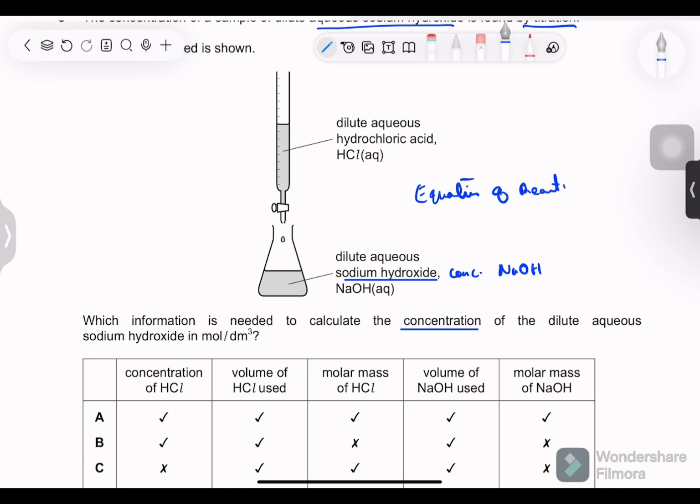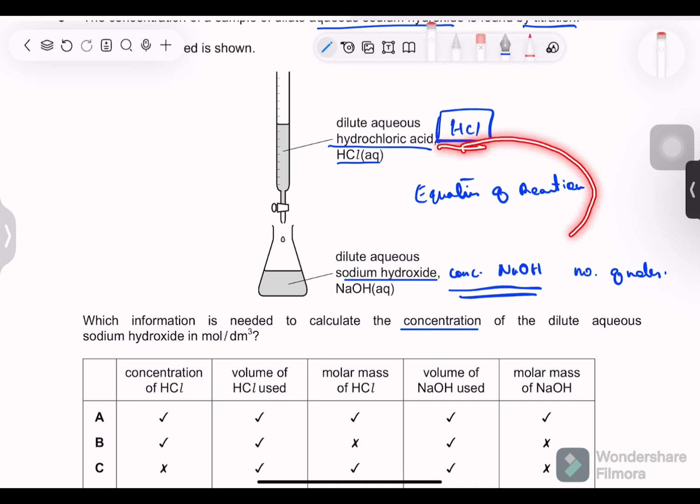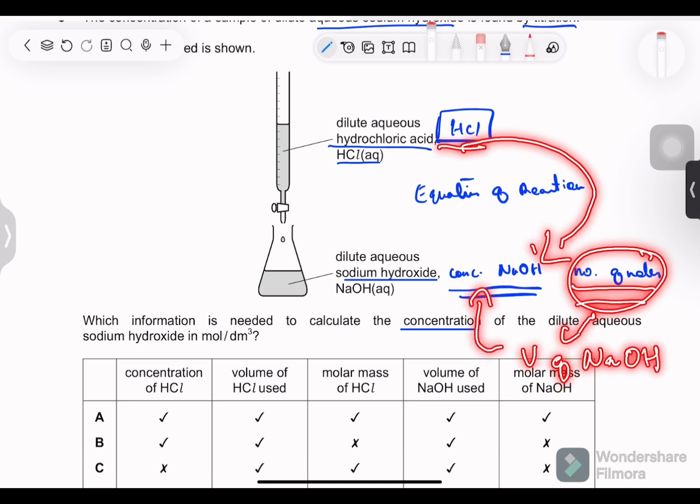So you know the molar ratio, the stoichiometric ratios: how many moles of HCl require how many moles of sodium hydroxide. You know that. So for concentration, if you know the volume of NaOH you are taking, and the number of moles can be taken out if we know the moles of HCl, and through the moles of HCl we calculate moles of NaOH, then from this and the volume of NaOH, we can get the concentration of NaOH.